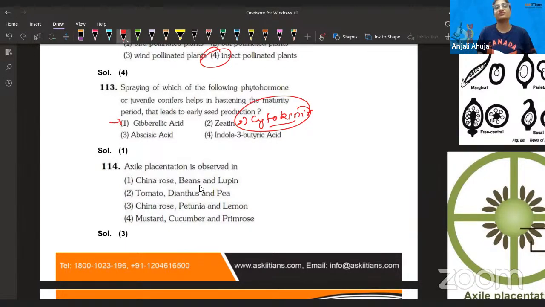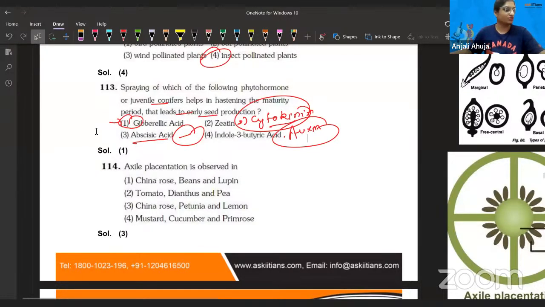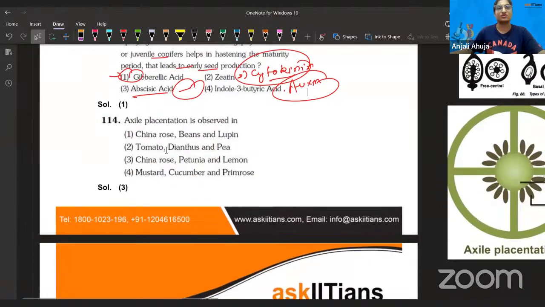So spraying of which of the following phytohormones, not related to the length, but helping the juvenile conifers, because they are going to increase in size, seed maturation will happen, production will happen. So definitely gibberellic acid, because abscisic acid is negative, meaning a growth inhibitor. IAA is auxin, which is like a rooting hormone, right? So no. You do understand that, right? Let's talk about the next.